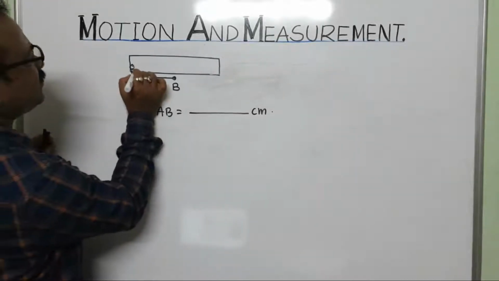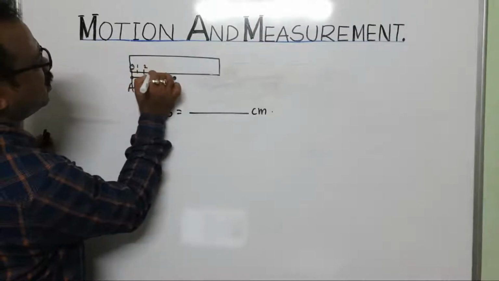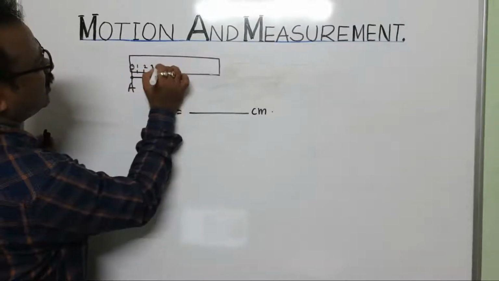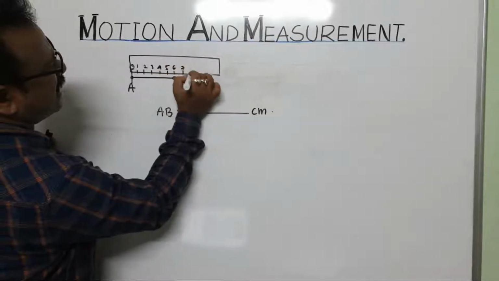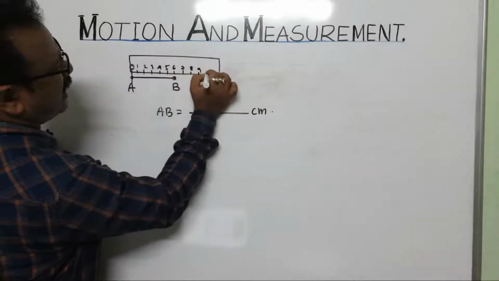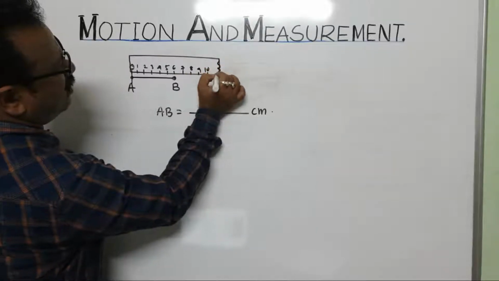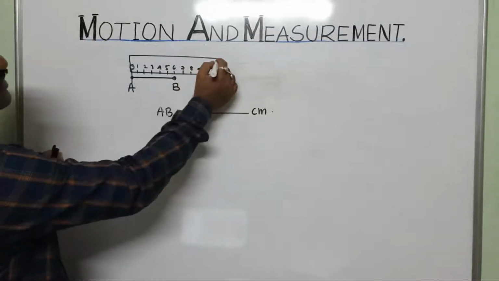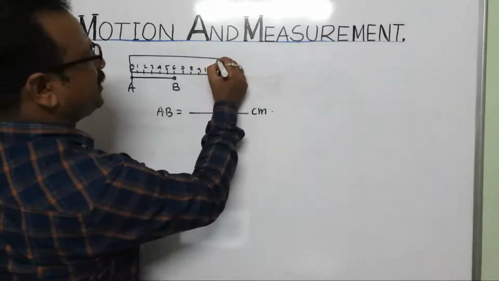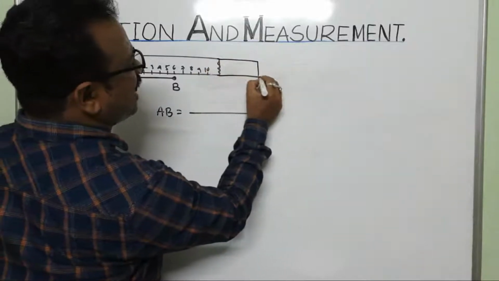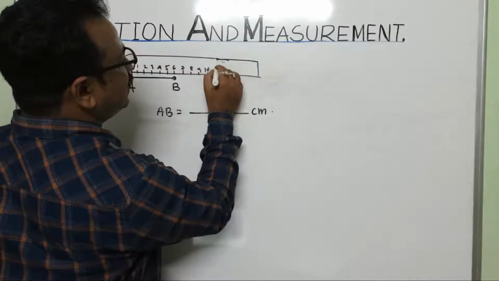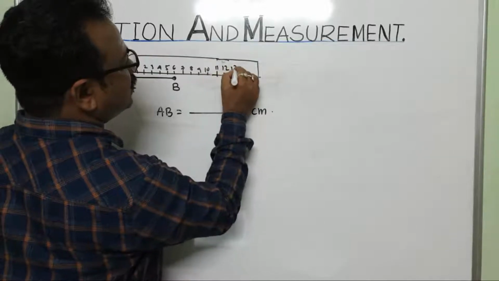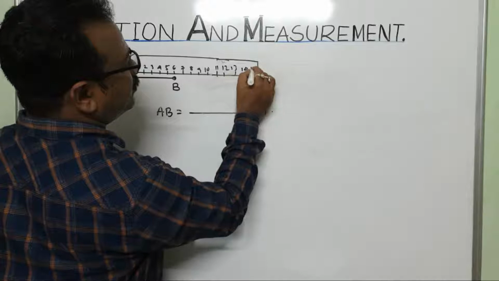But now see, 1, 2, 3, 4, 5, 6, 7, 8, 9, 10. This is up to 10 because I have taken half of this scale. Then it will be up to 15: 10, 11, 12, 13, 14, 15.